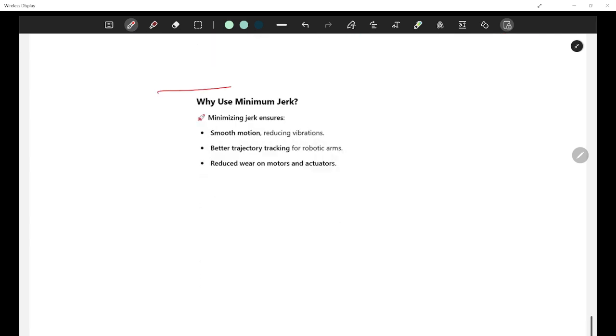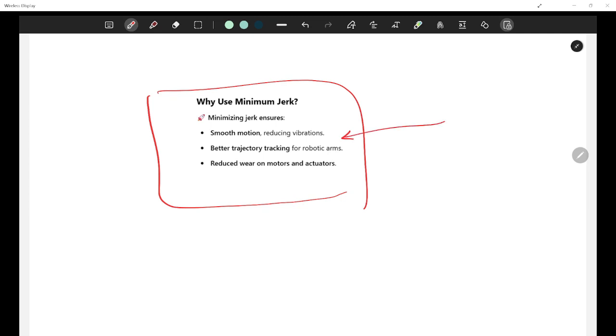Why should we go with minimized jerk? Because minimizing jerk ensures smooth motion, which reduces any vibration or erratic motion, gives better trajectory tracking for robotic arms, and reduces wear and tear of motors and actuators. That is why we go with this.